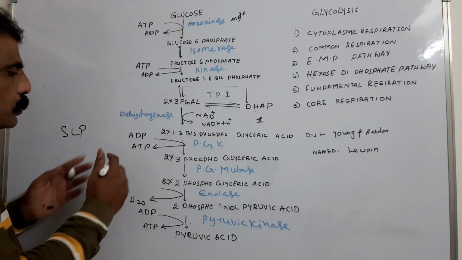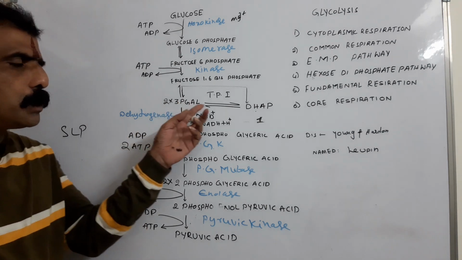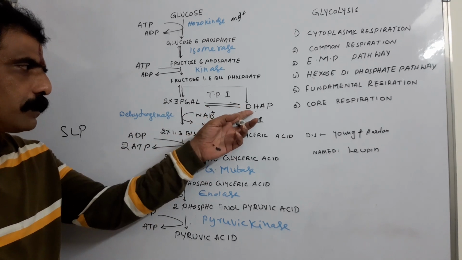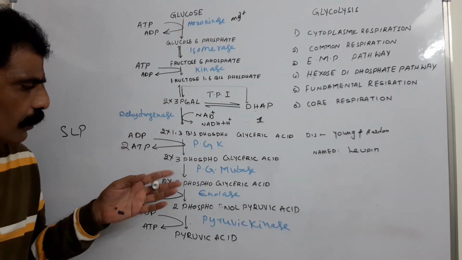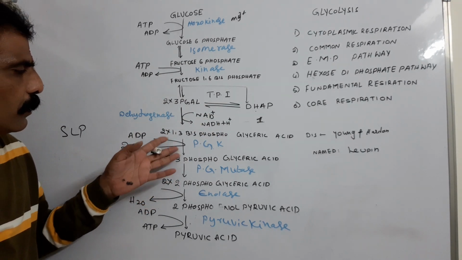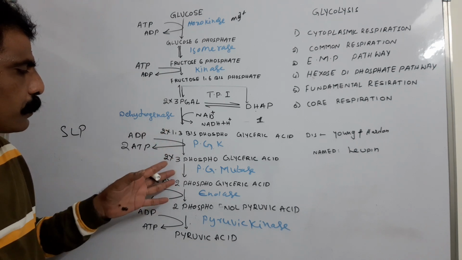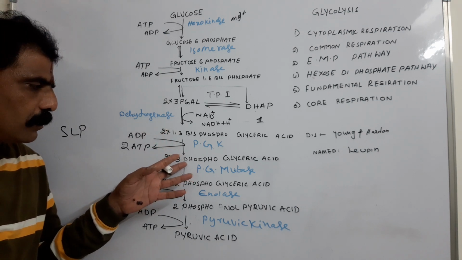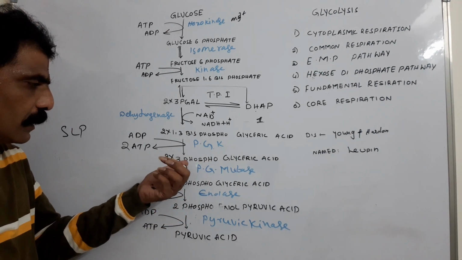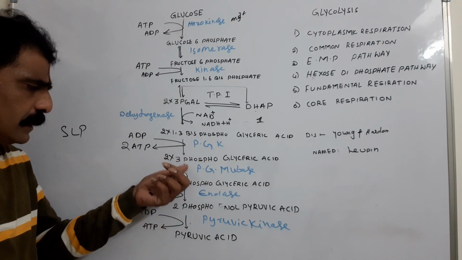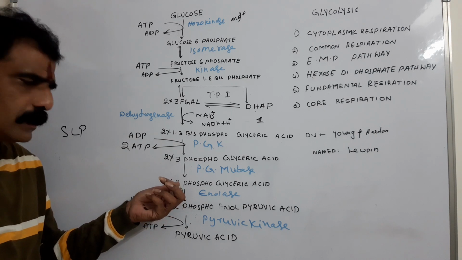So here two ATPs we get because we have got two triose phosphates. From each triose phosphate, one ATP molecule. From two triose phosphates, two ATP molecules. Now, this dephosphorylation results in the formation of 3-phosphoglyceric acid. This 3-phosphoglyceric acid is converted to 2-phosphoglyceric acid.